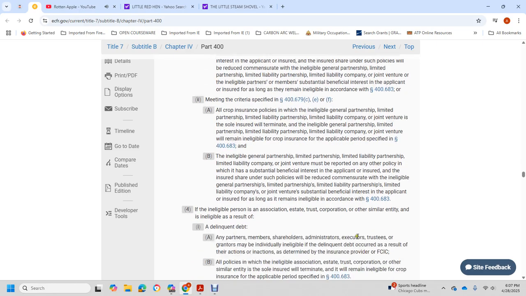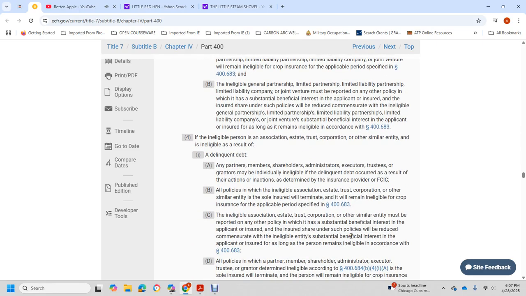If an ineligible person associated with the estate, trust, corporation, or similar entity results in a delinquent debt, with all of the partners, members, shareholders, administrators, executives, trustees, grantors, or individuals eligible, and the delinquent debt occurred as a result of the action, inaction, or termination of the federal crop insurance company or corporation, the ineligibility associated with the estate, trust, corporation, or similar entity with the sole insured will terminate, and the insured may remain eligible for crop insurance for the applicable period under 406A3.